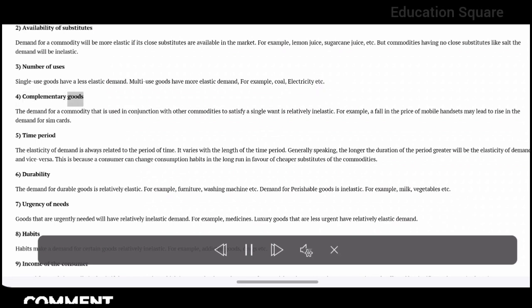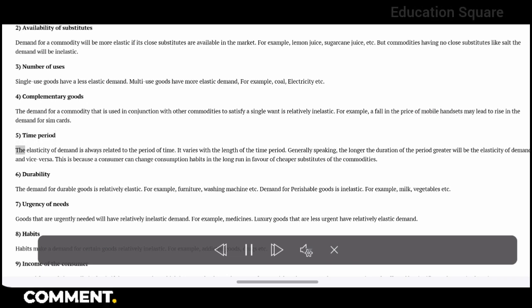4. Complementary goods. The demand for a commodity that is used in conjunction with other commodities to satisfy a single want is relatively inelastic. For example, a fall in the price of mobile handsets may lead to a rise in the demand for SIM cards.